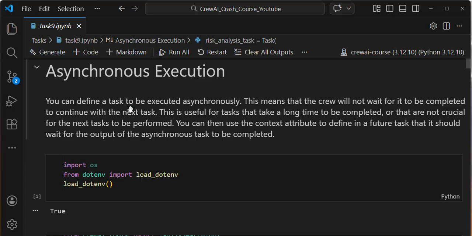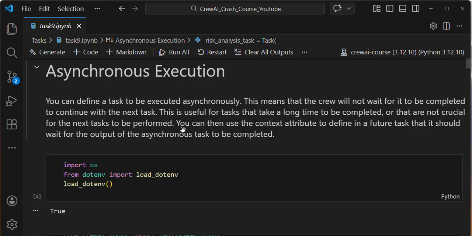You can define a task to be executed asynchronously. This means the crew will not wait for it to be completed before continuing to the next task. This is useful for tasks that take a long time to complete. If the crew takes a long time to execute, in that case we use async execution for faster implementation, or for tasks that are not crucial for the next task to be performed.